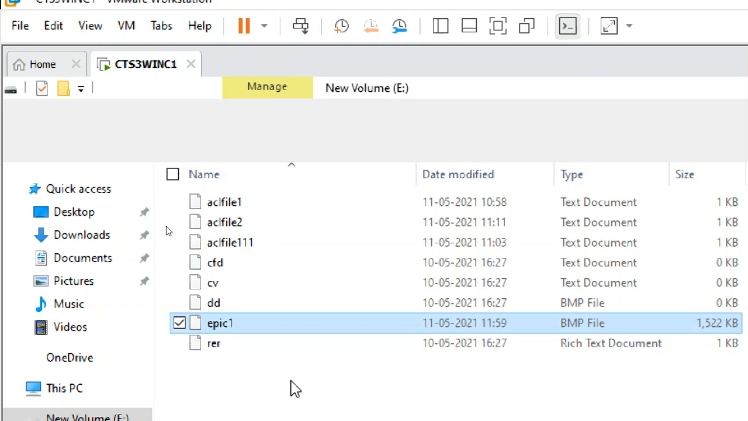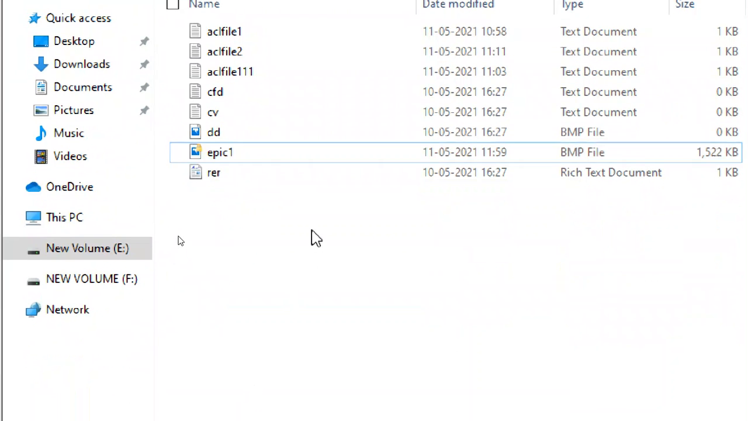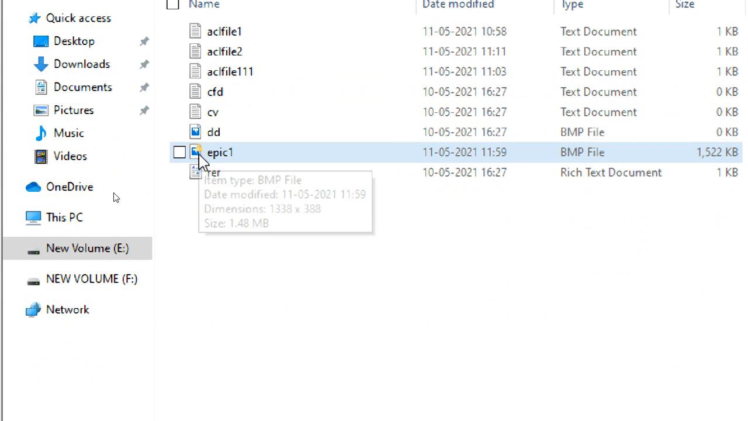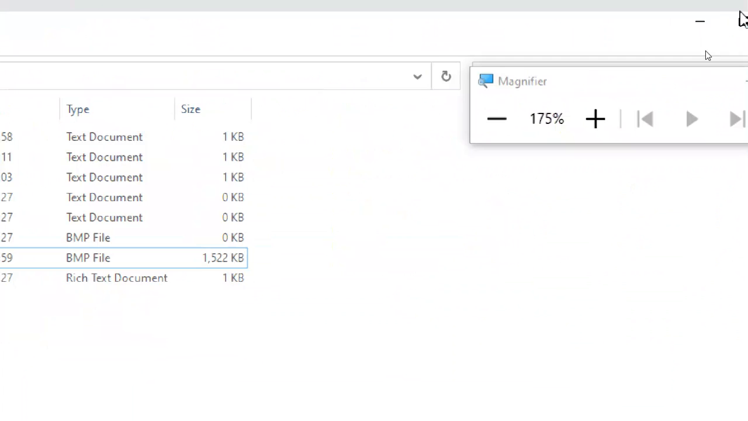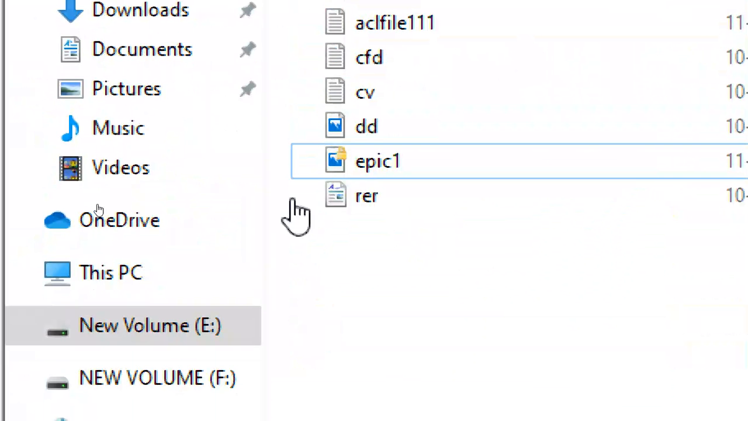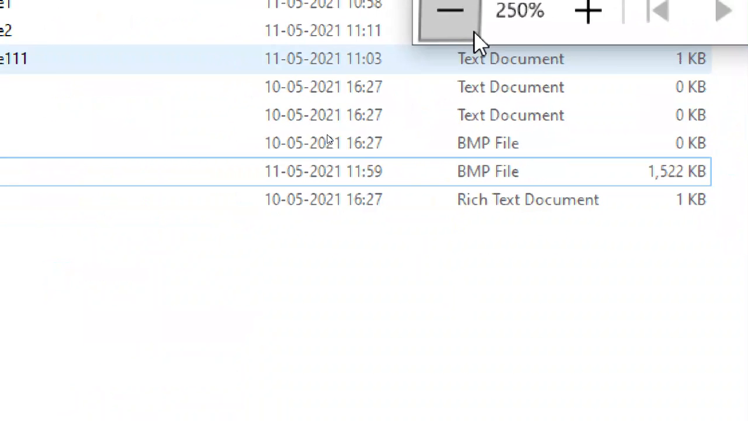Now, if you see the file, a lock symbol appears. See, this is a picture, but you can see a small lock symbol on it. So a lock symbol means it is an encrypted file.